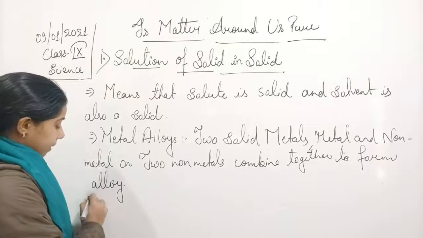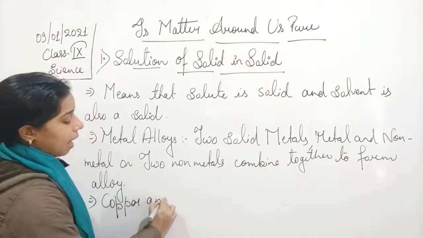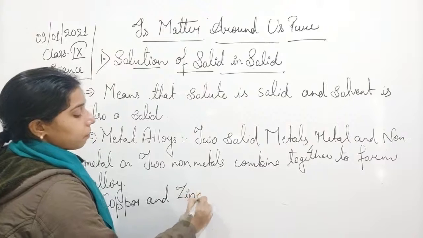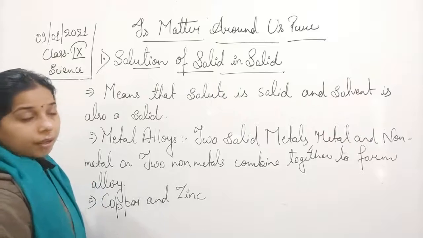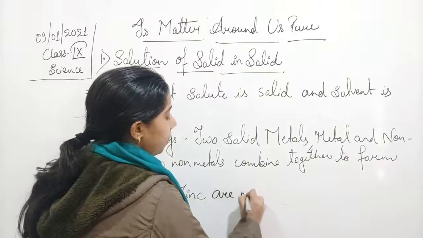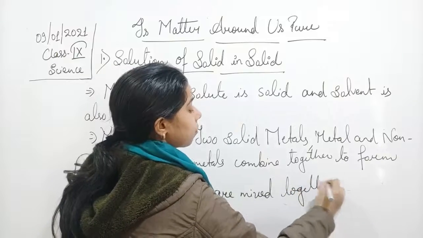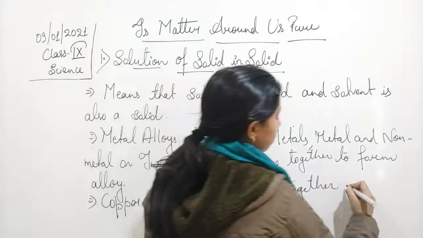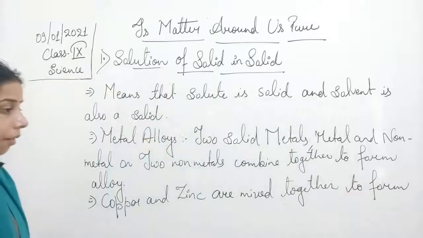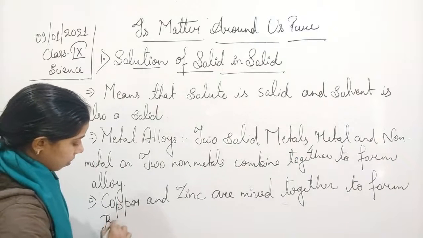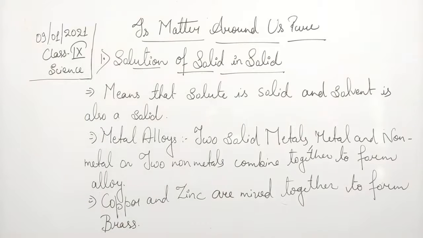Okay, so the example is copper and zinc. Copper is a metal, a solid only, and zinc is also a solid, mixed together to form brass.